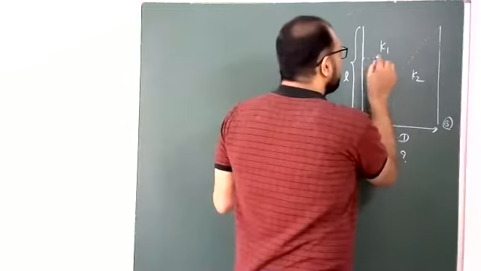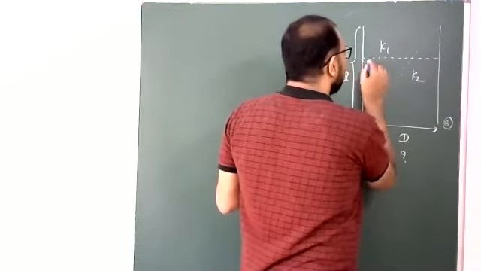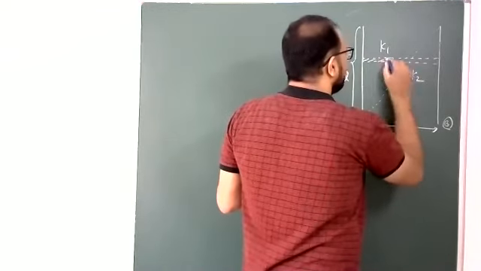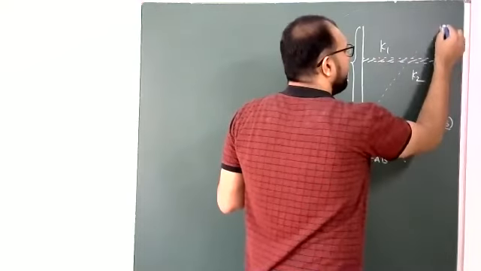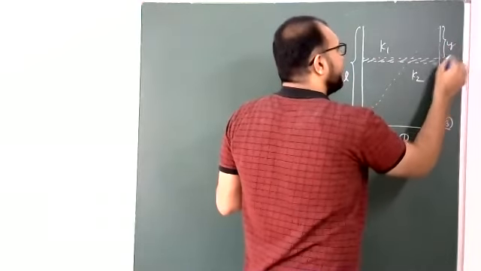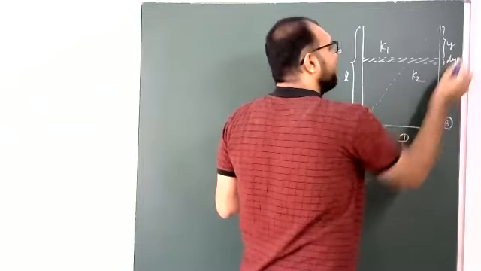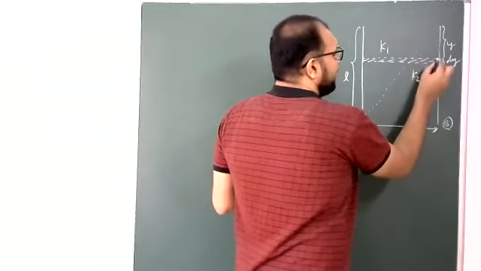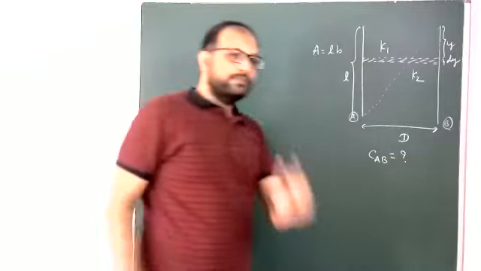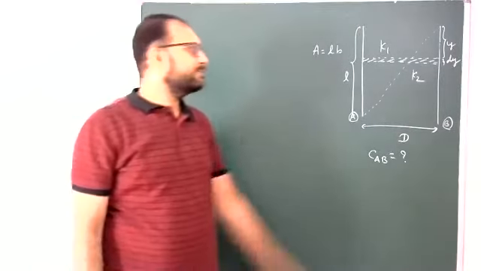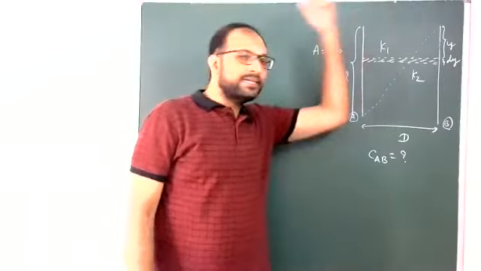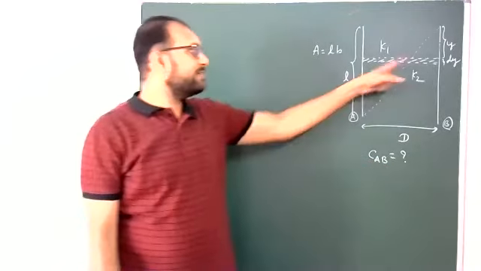One small strip goes from here to here, y, and here to here, dy. Here is one type of capacitor, here another type. This is K1, this is K2.